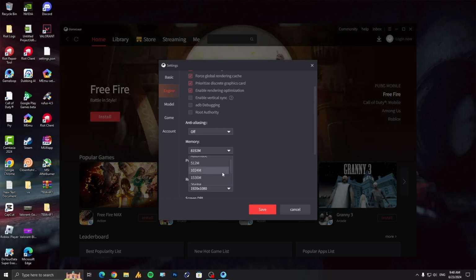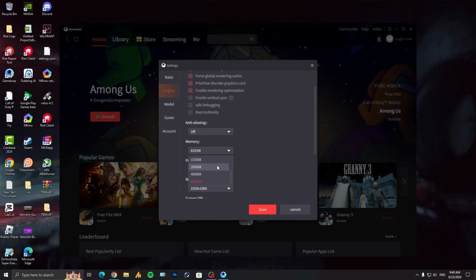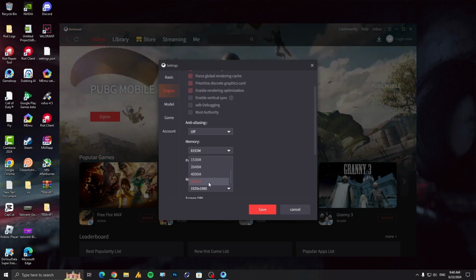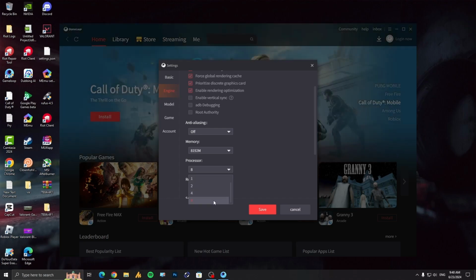Then memory, choose the maximum available, because right now I'm using 16 GB and in the emulator it's showing only 8 GB, and I have seen a lot of videos in which they have 8 GB RAM but their emulator is showing only 4 GB. So you need to choose the maximum RAM, right? And then processor, of course you need to choose here the 8. Again, I have 12 threads but it's showing only 8, so you can choose the maximum for better performance.